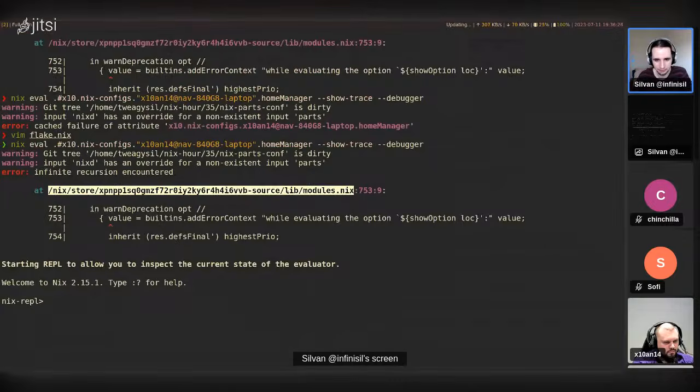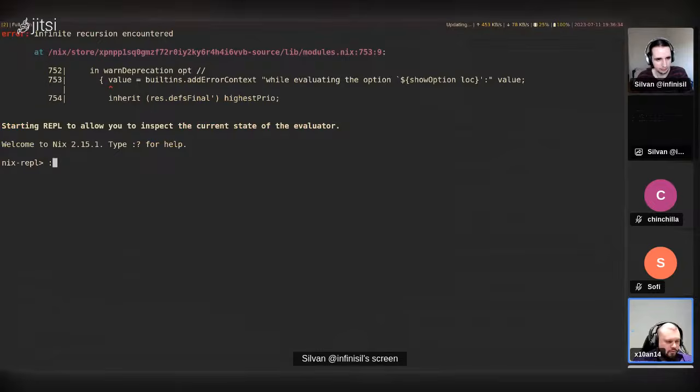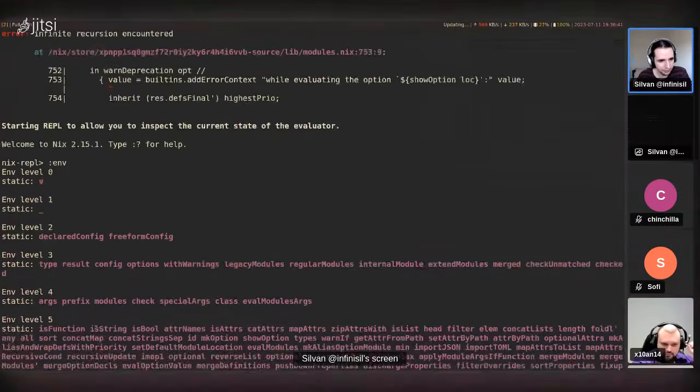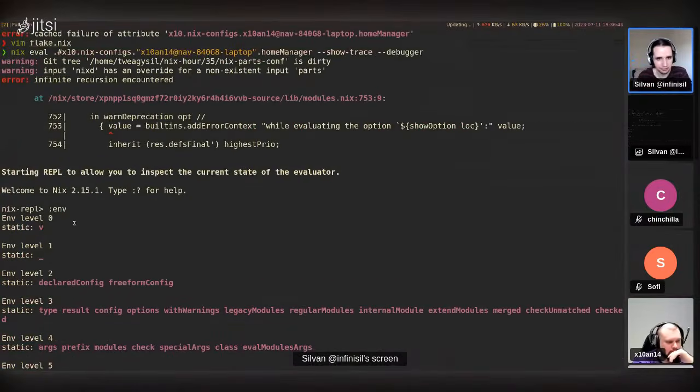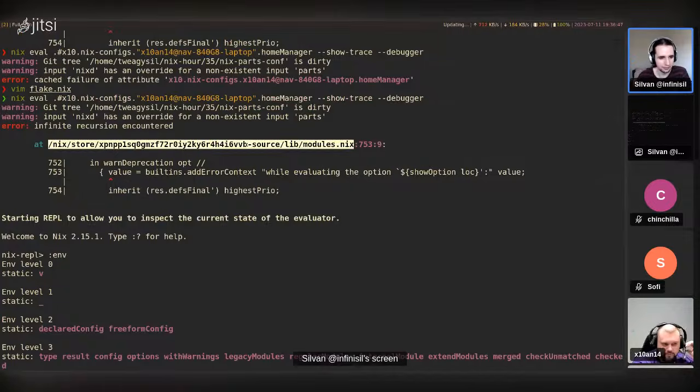So we are in this file right now. Can we print things? The :env gives you all the scopes and the different stacks of the scopes. Oh, nice. So in this, I guess this is the info level, 0 must be the lowest one. That is the inner one, yes.